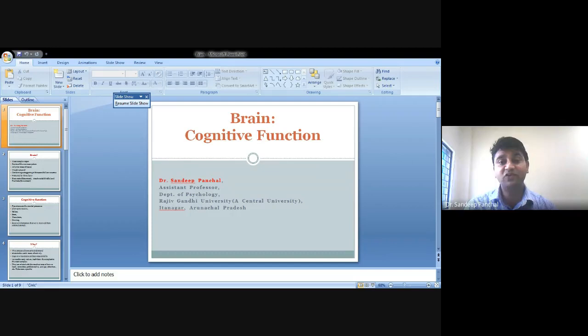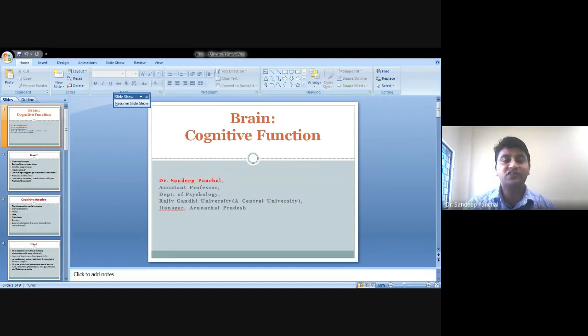We are using logical thinking, asking why it is so, trying to find out the cause of something. So we need to understand these simple to more complex things, and that is why cognitive functions are needed.